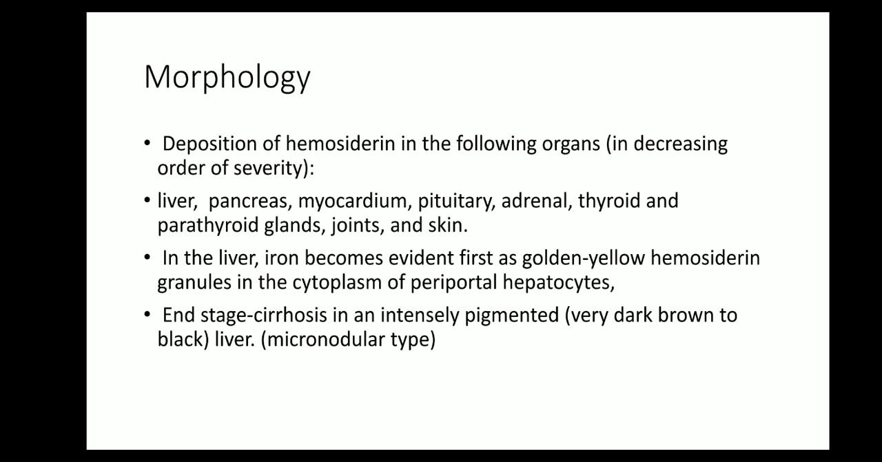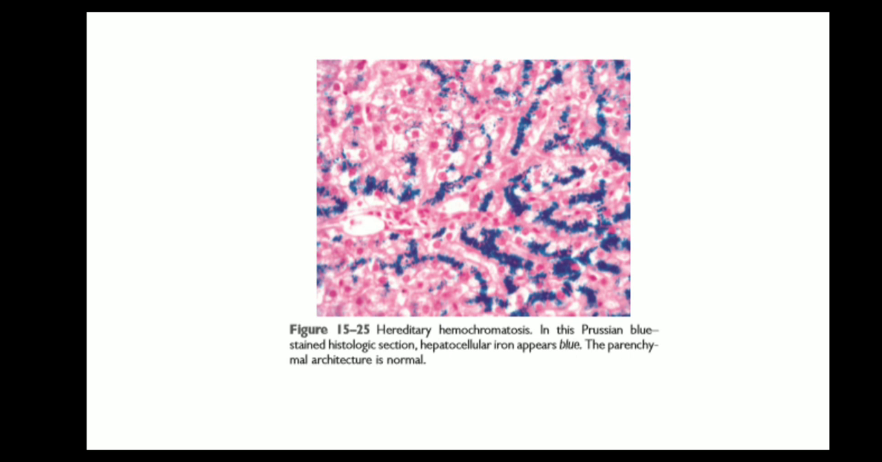Morphology: deposition of hemosiderin is seen in the following organs in decreasing order of severity, that is liver first, then followed by pancreas, myocardium, pituitary, adrenal, thyroid and parathyroid glands, joints and skin. In liver, iron becomes evident first as golden yellow hemosiderin granules in the cytoplasm of periportal hepatocytes. End stage cirrhosis shows intense pigmentation, that is dark brown to black colored liver, and the type of cirrhosis developed is micronodular type. This picture shows you the deposition of iron by Prussian blue stain.